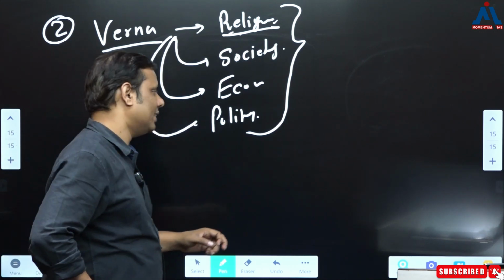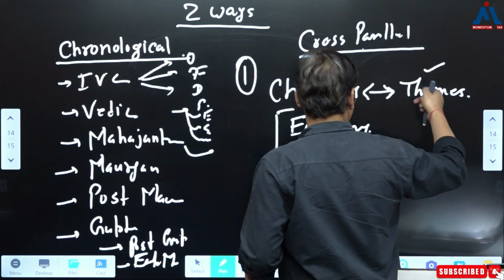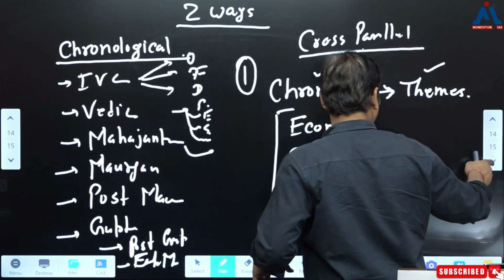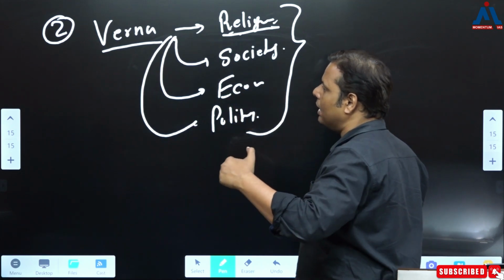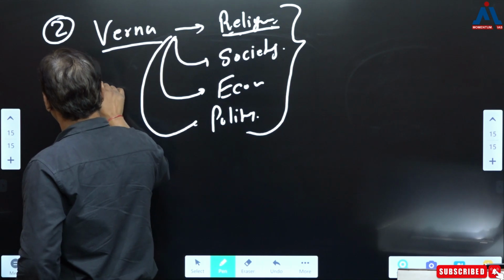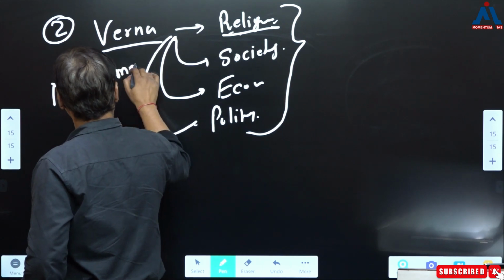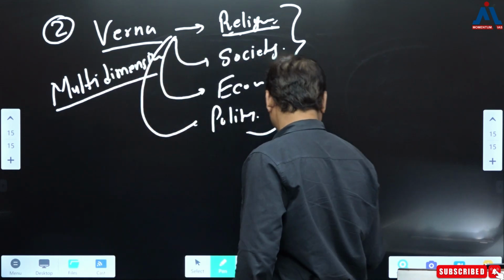So the first suggestion, as I told you, is that you have to understand the chronology with the themes, right? Cross parallel connections basically should be there. Second, I told you to try to understand it in a multi-dimensional way, correct? So I will write that it is the best way of understanding it, the multi-dimensional way, right? That's the second thing.